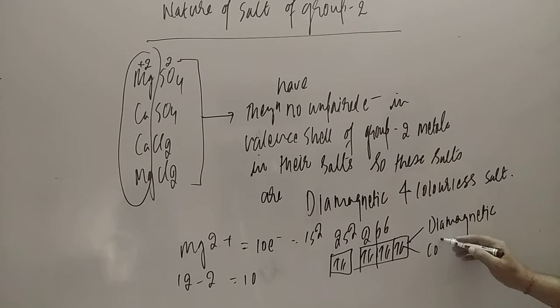The second point is that they form colorless salts. Now, student, the next point we are going to study is the reducing nature of the alkaline earth metals, or you can say group 2 elements. So let us have a look over it.